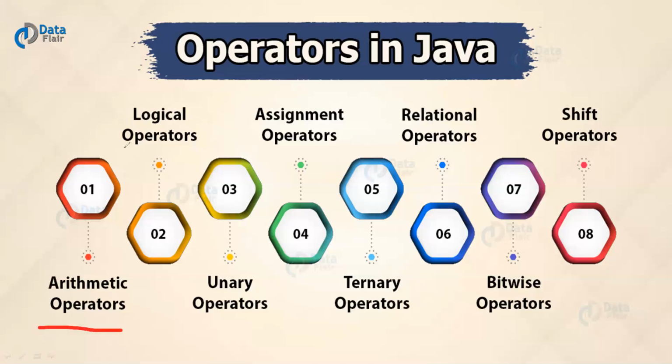Next one, logical operators. The third one is unary operators, assignment operators, and then ternary operators. Next one, relational operators, bitwise operators, and the last one is shift operators.